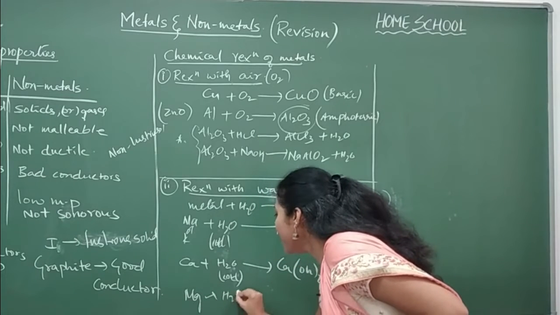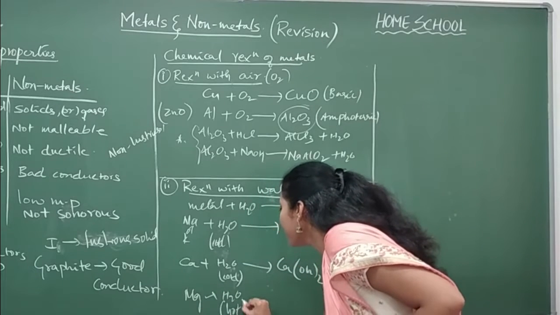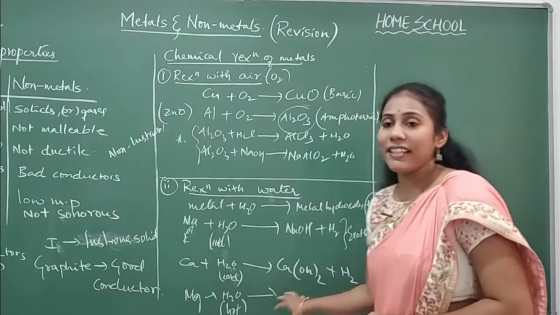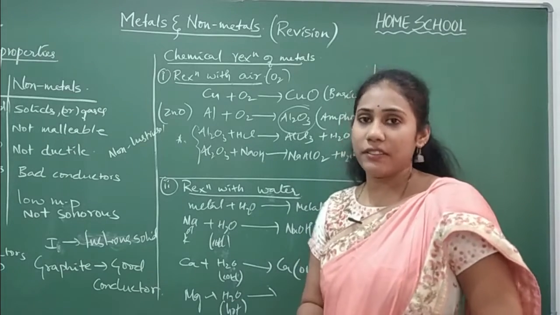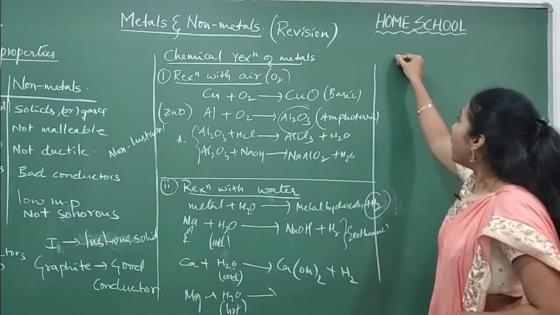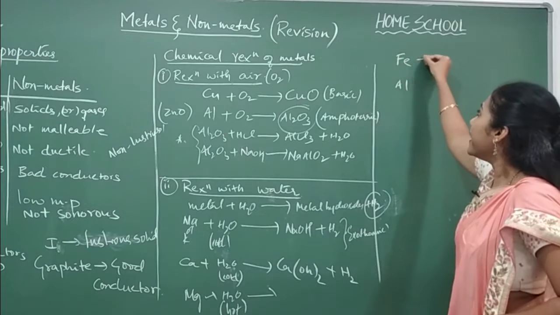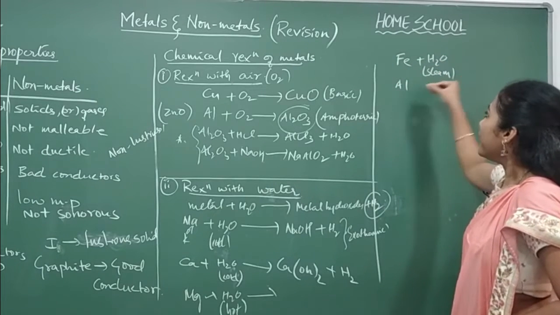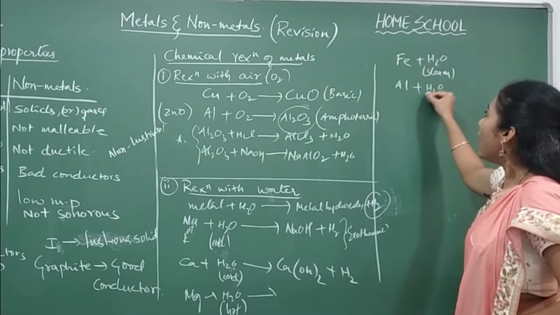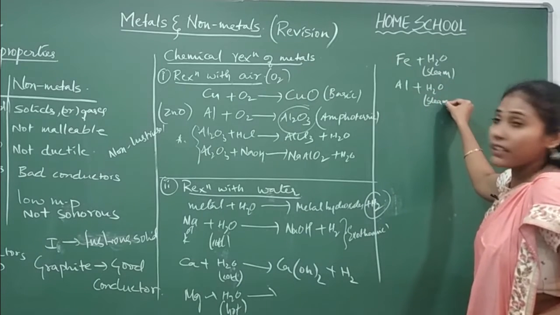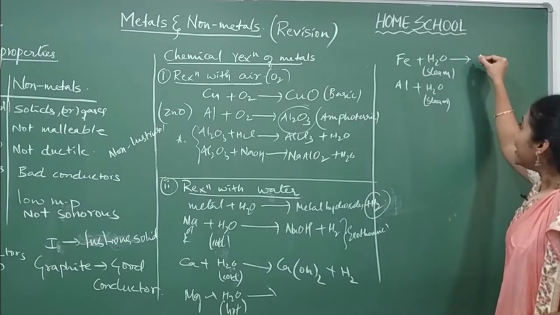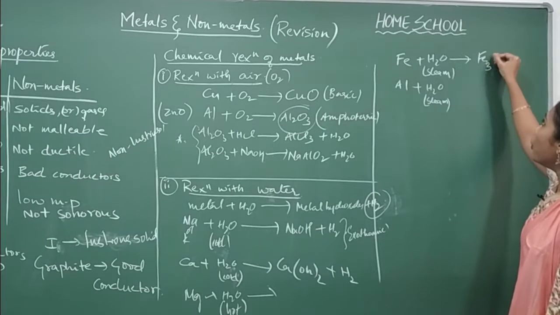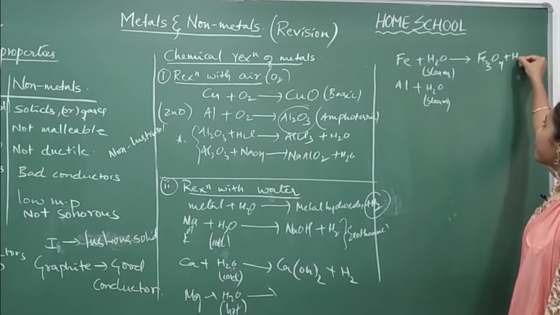Magnesium can react with only hot water. Okay, it cannot react with cold water. Magnesium requires hot water for its reaction. And coming to iron and aluminium, they can only react with steam. They can't react with cold water. They cannot react with hot water also. They will only react with the steam, giving Fe3O4 oxide plus hydrogen gas.